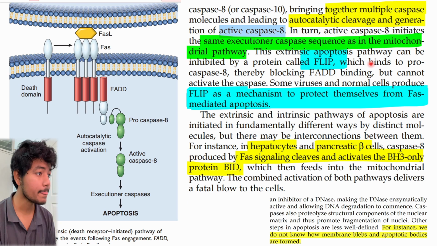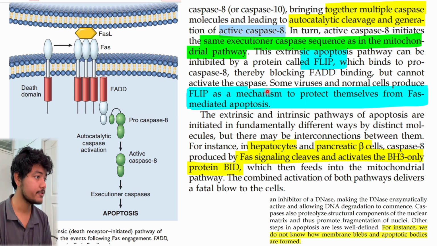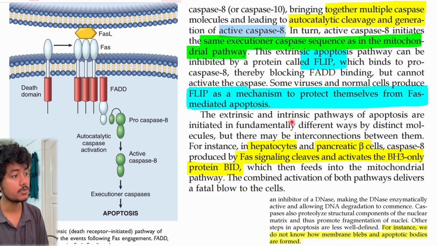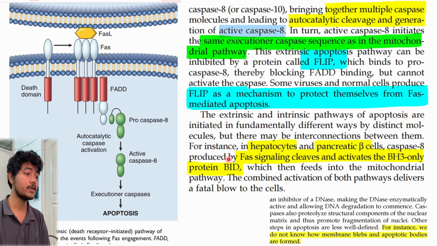Okay, so FLIP binds to caspase 8, thereby blocking FADD binding, but it cannot activate the caspase. Some viruses and normal cells produce FLIP as a mechanism to protect themselves from Fas-mediated apoptosis. So yeah, that was it. The extrinsic and intrinsic pathways of apoptosis are initiated fundamentally differently.